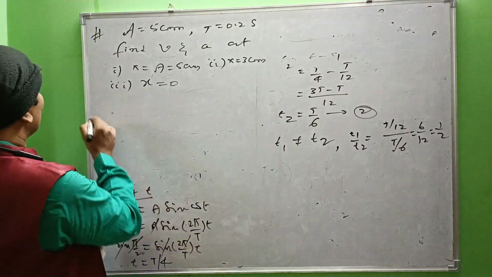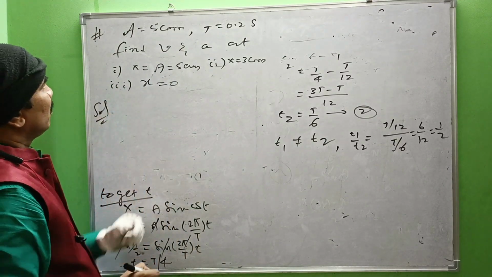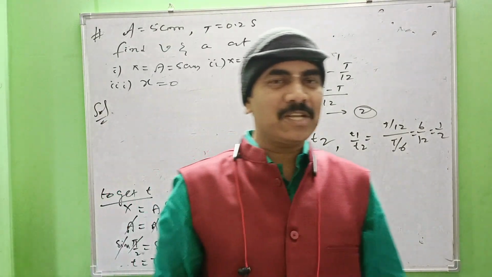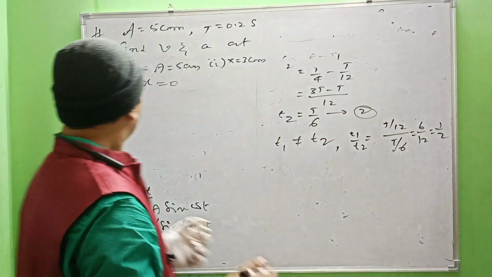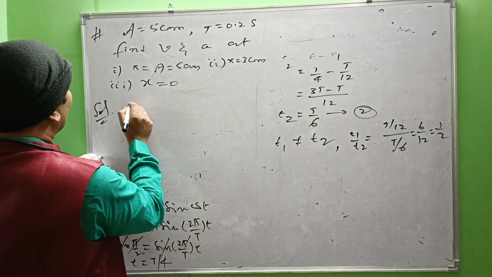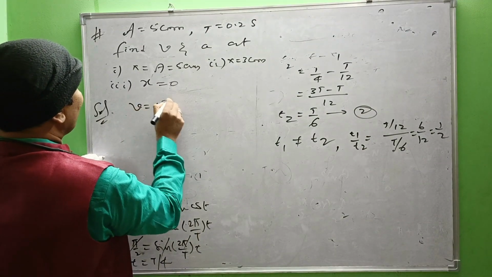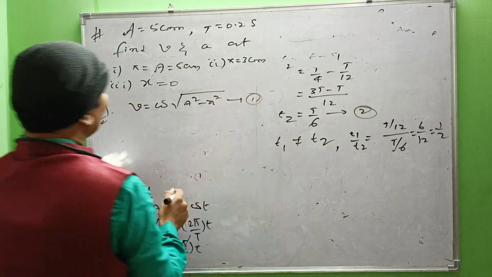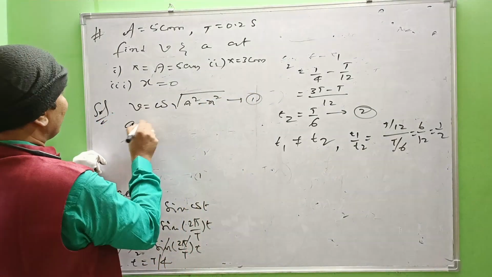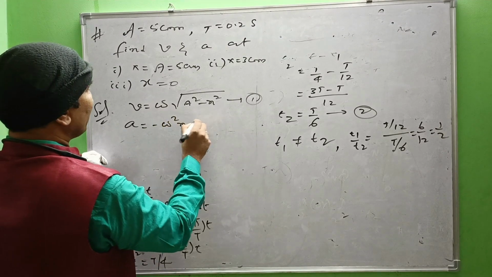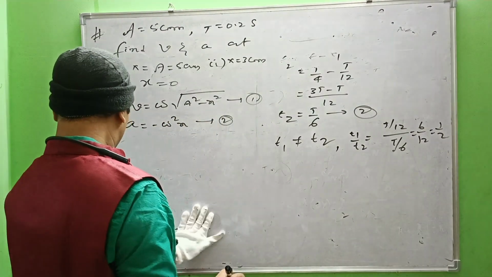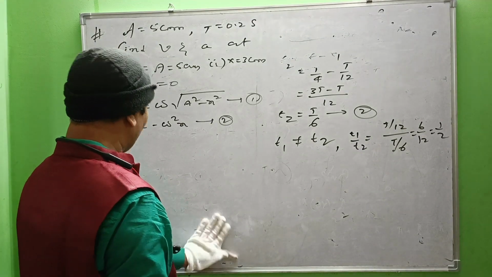Right. Now see the solution. How to get velocity and acceleration in case of simple harmonic motion? Already we have one relation for velocity: v equal to omega root over a square minus x square, number 1. For acceleration, a equal to minus omega square into x, number 2. Now substitute the values one by one.